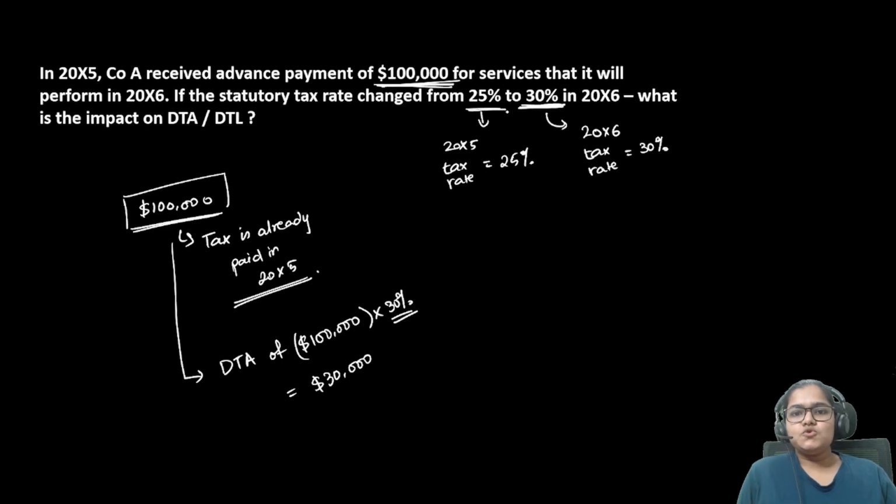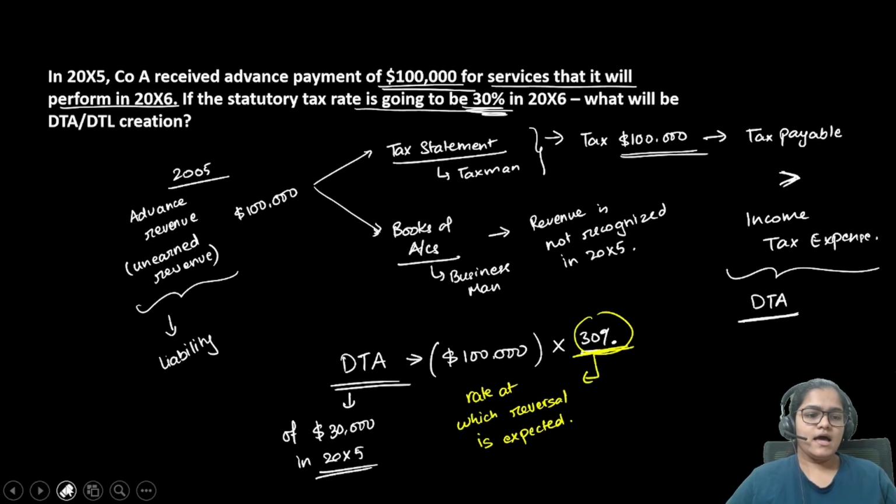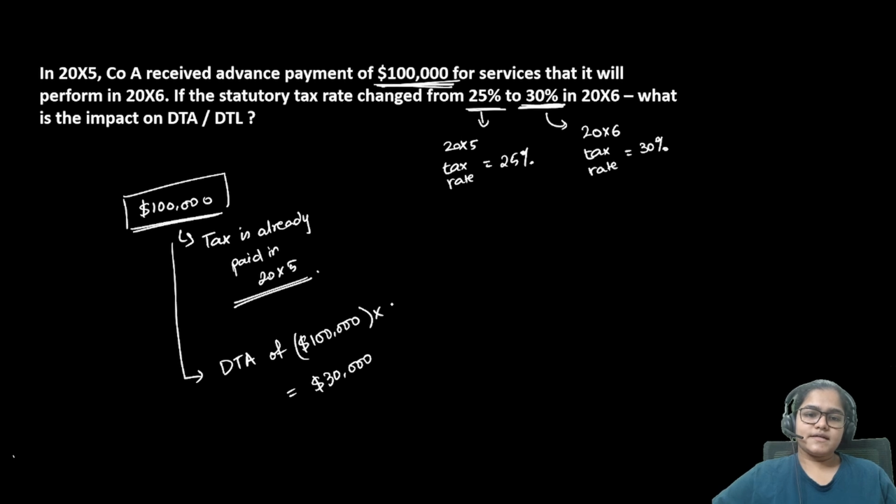You're understanding? Because in 2005, there is no way for me to know that in 2006, the tax rate will change to 30%. Unless the government comes out with a notification that next year we will change the tax rate to 30%, I don't have any way of knowing that. So in 2005, using whatever best available data I had, I created a deferred tax asset at the rate of 25%, which means that I created a DTA of 25,000.